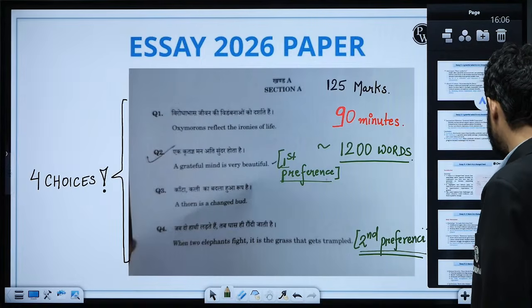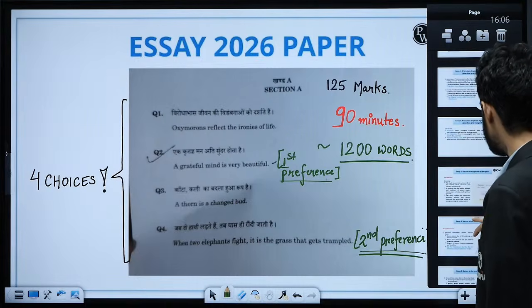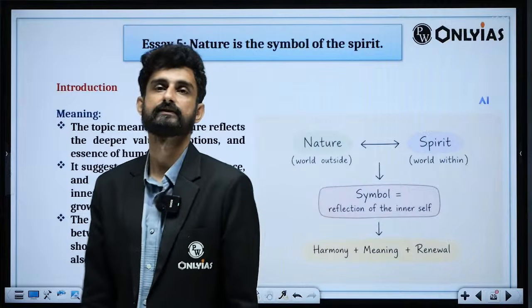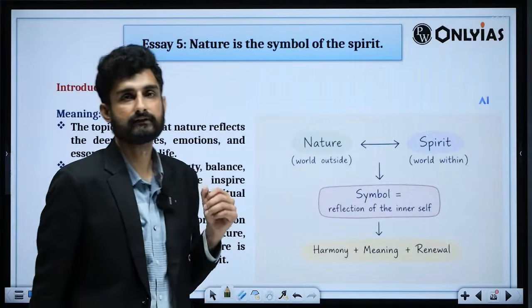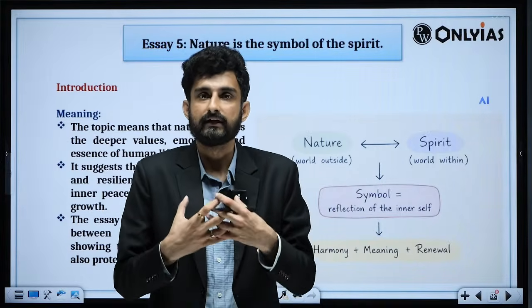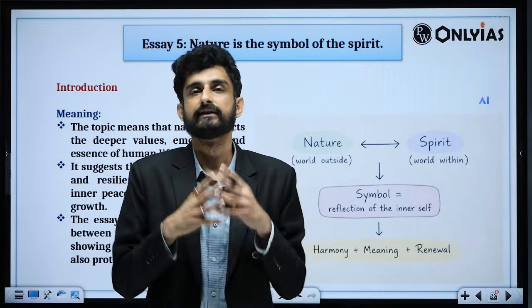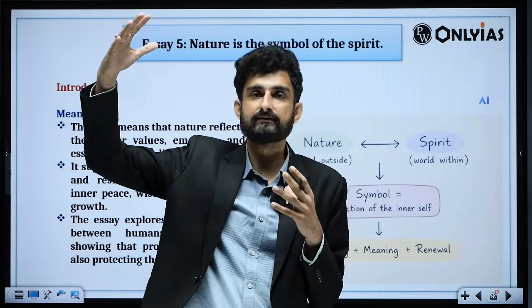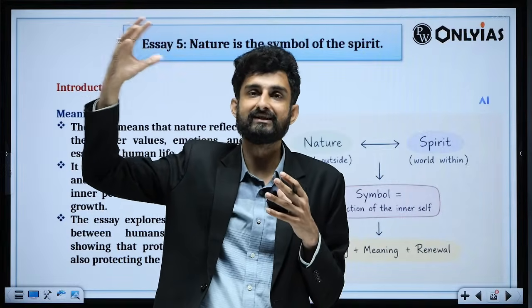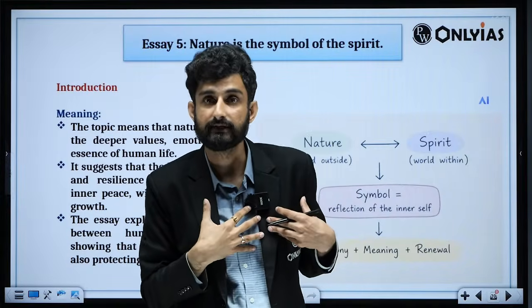Finally, we have section 2, and in section 2, the first essay is: Nature is the symbol of the spirit. Spirit is what? We all individuals have our soul, have a spirit inside us. It is the same like nature. Nature is a reflection of what? Mountains. The mountains have courage. Courage to stand tall, courage to stand in tough situations. That is what the meaning of our spirit should be.